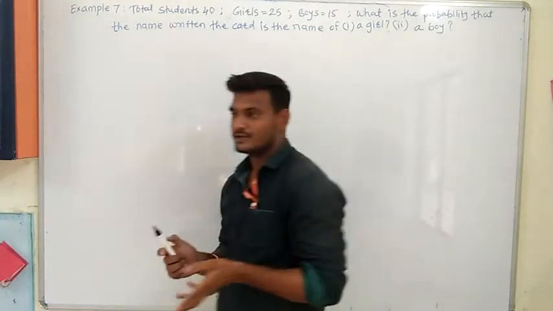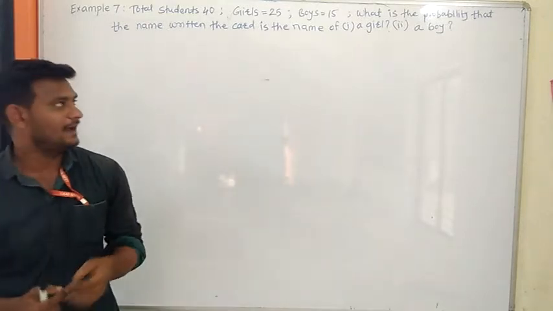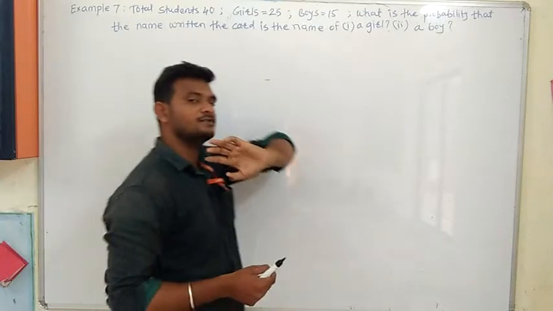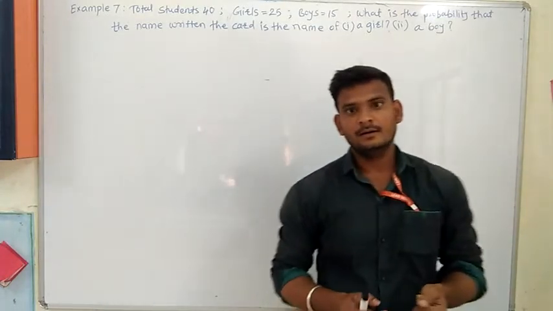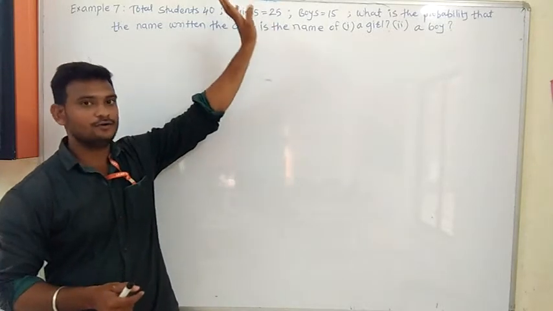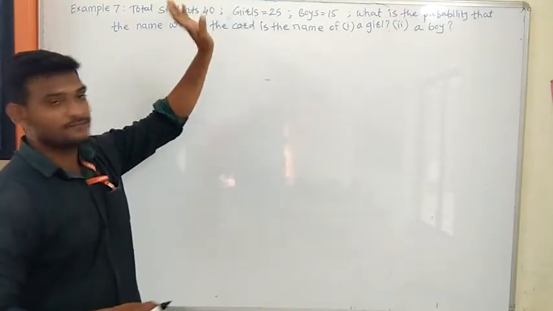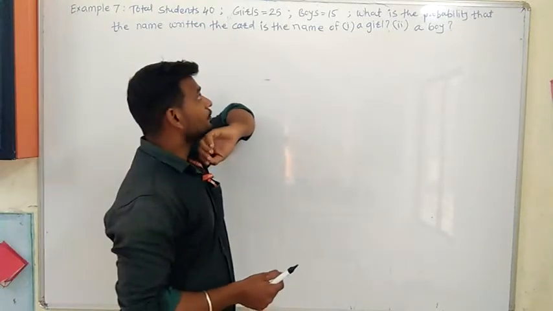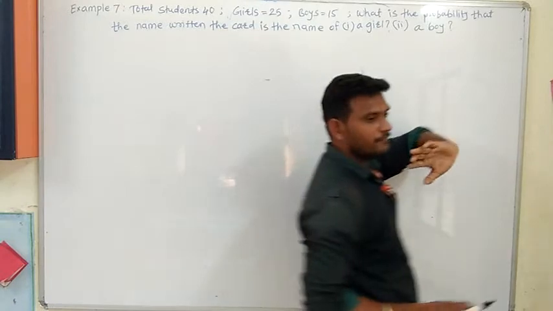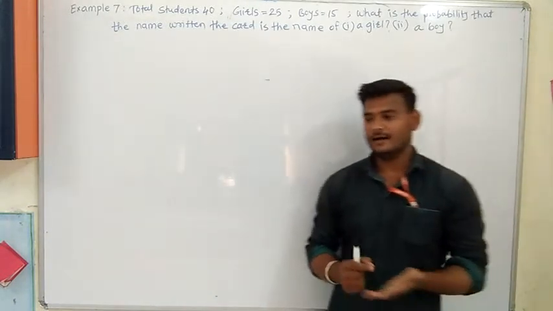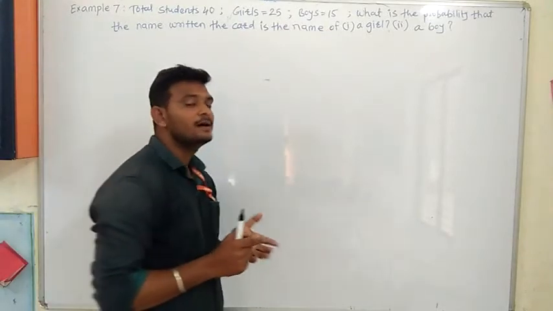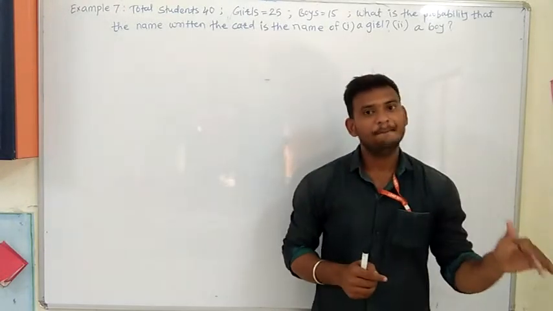Now I have to select one of the students from these 40 students as a class monitor. Now, what we have to find, see here, and for this purpose, to select a monitor, I have written all 40 students' names on the cardboard and put them in the bag.